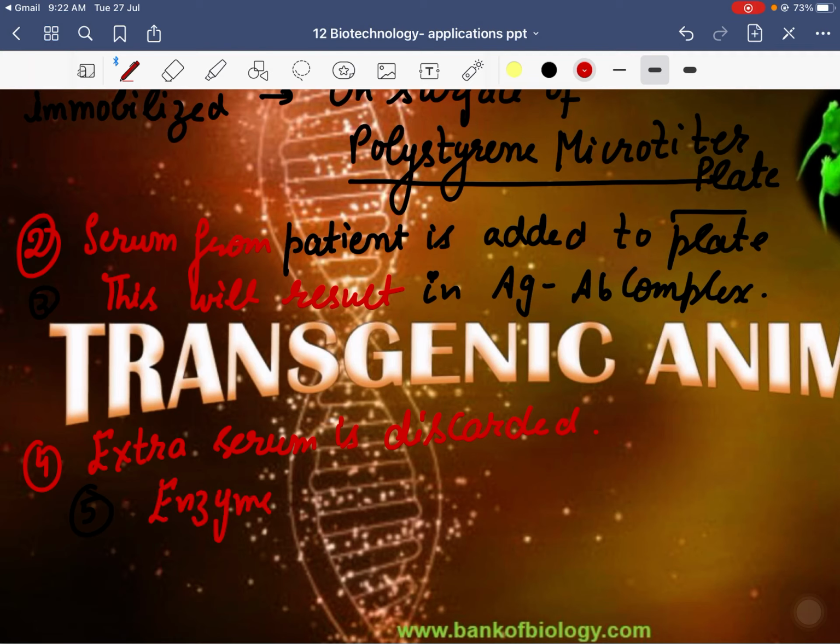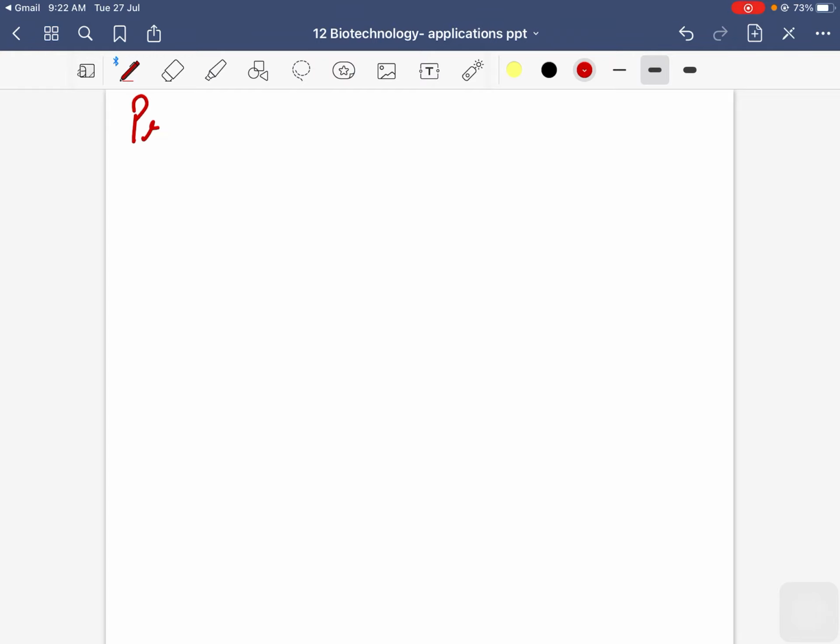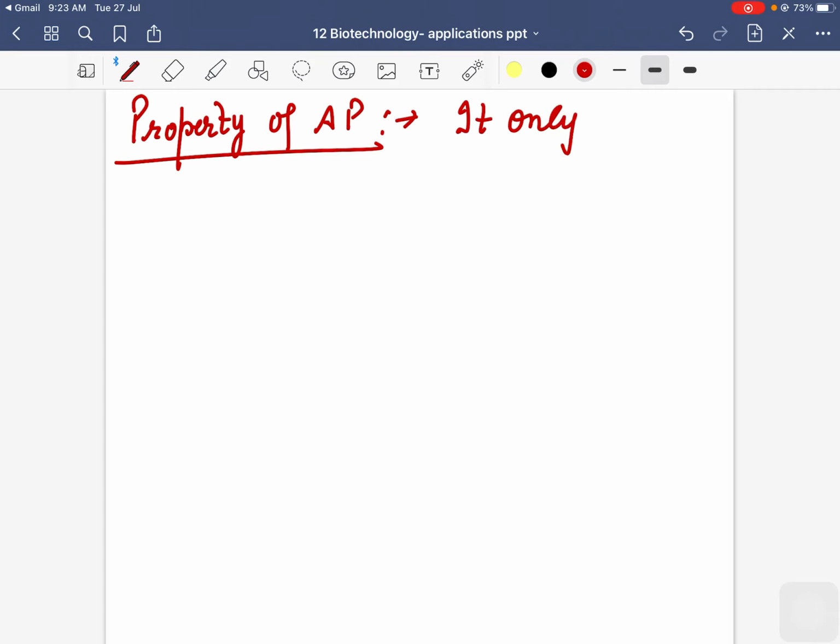What is the name of the enzyme? Alkaline phosphatase. You will add one enzyme that is called alkaline phosphatase. And the property of alkaline phosphatase, AP, is that it only and only binds to the antigen antibody complex.